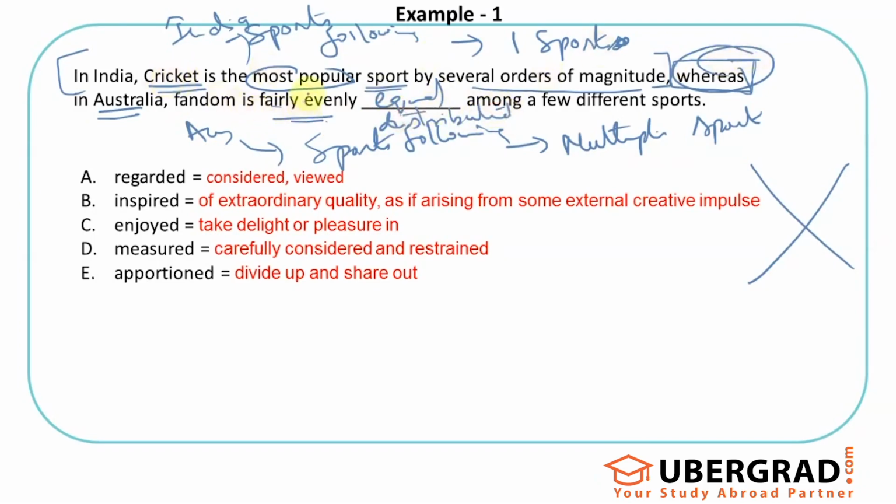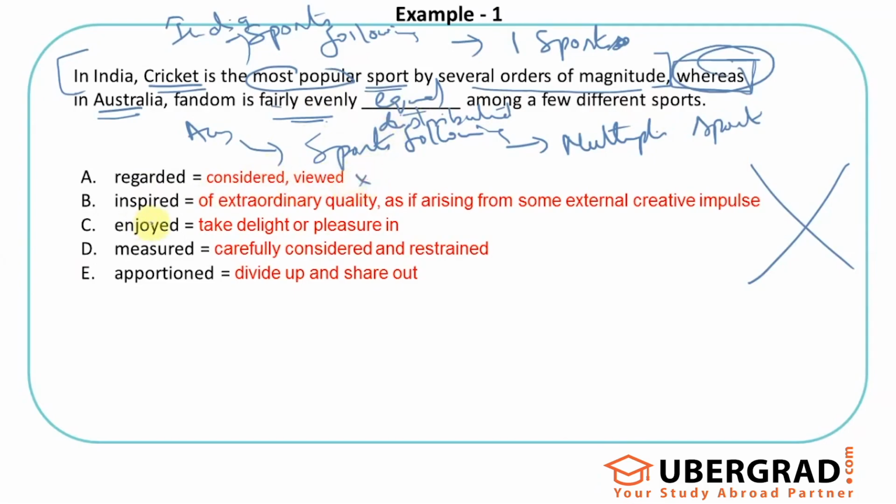Whereas the fandom is fairly evenly distributed. I mean, some of them like cricket, some of them like rugby, some of them like football, soccer, etc. So that's why fandom is fairly distributed or equal among the few different sports. That is a suitable word. Now let's get to the blanks. Regarded is considered or viewed or seen, like I regard him highly. So regarded, considered, I don't really see that fitting here.